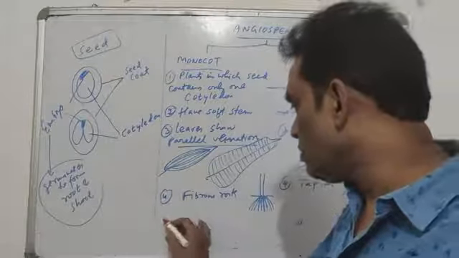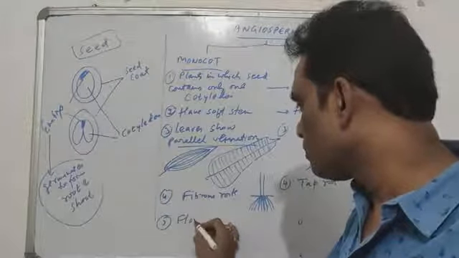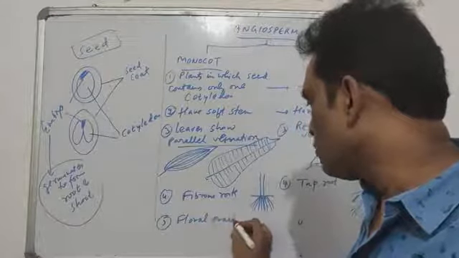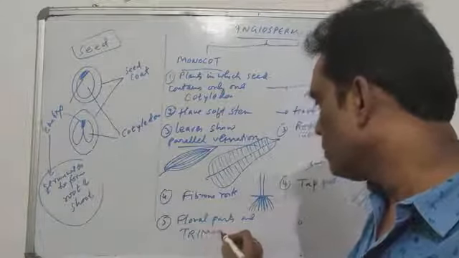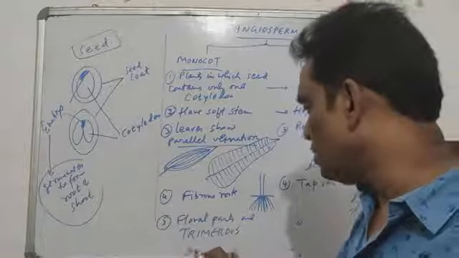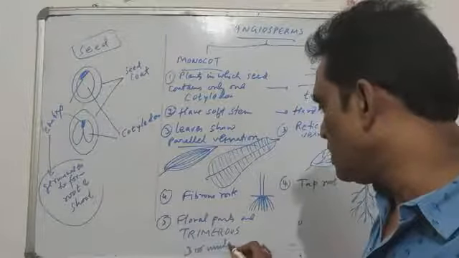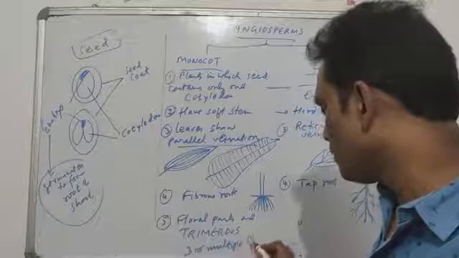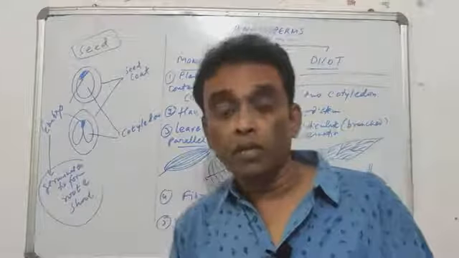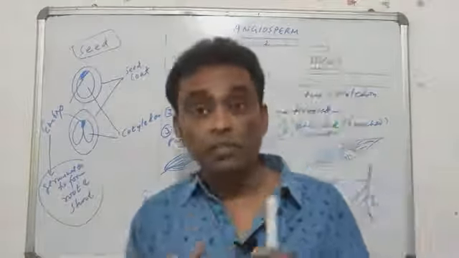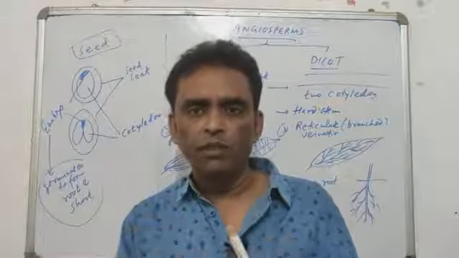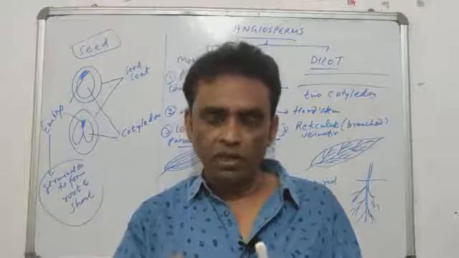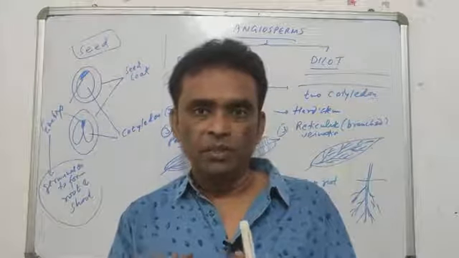And then we will talk about the floral parts. Even the floral parts are trimerous. Trimerous means three or multiples of three. If you look at the colored leaves of these plants, called petals, or the stamens, you count them. It will be 3 in number, or 6, or 9, or 12. Three or a multiple of three.